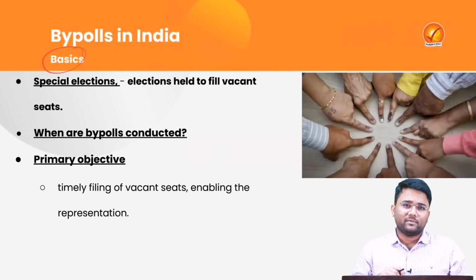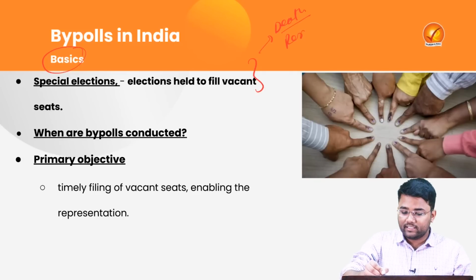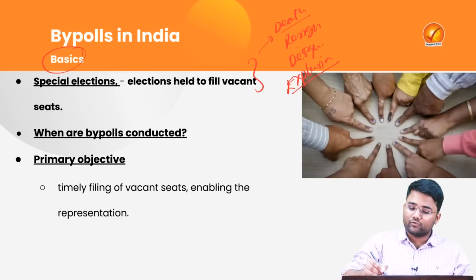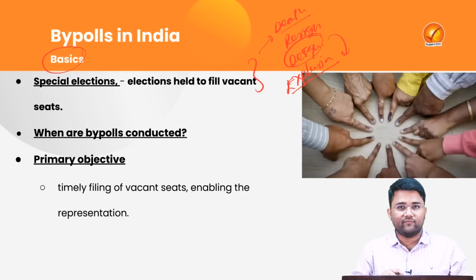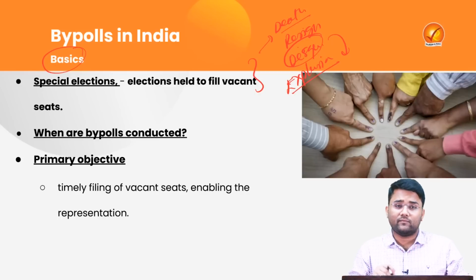Bypolls are special kinds of elections which are majorly conducted to fill vacant seats, and these vacancies arise mainly due to death of a representative or member, or resignation, or disqualification of a member, or expulsion from the house. Here I also want to give you some extra information: disqualification can happen, for example, if that member is convicted for any offense for at least 2 years, then he may be disqualified